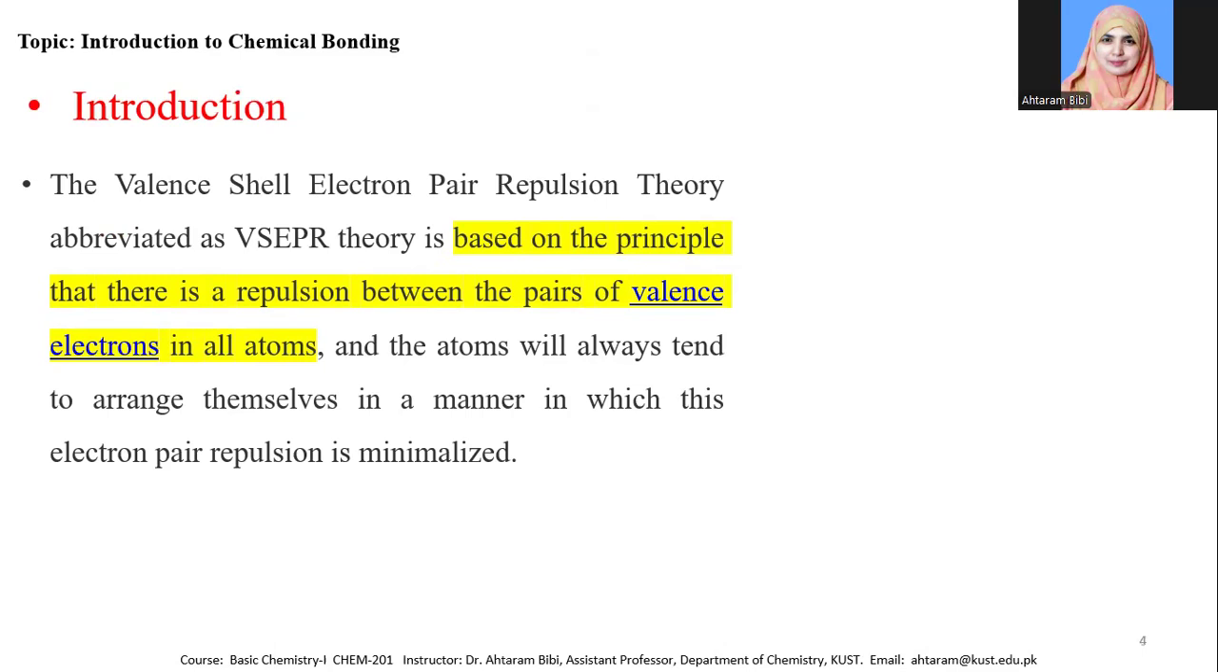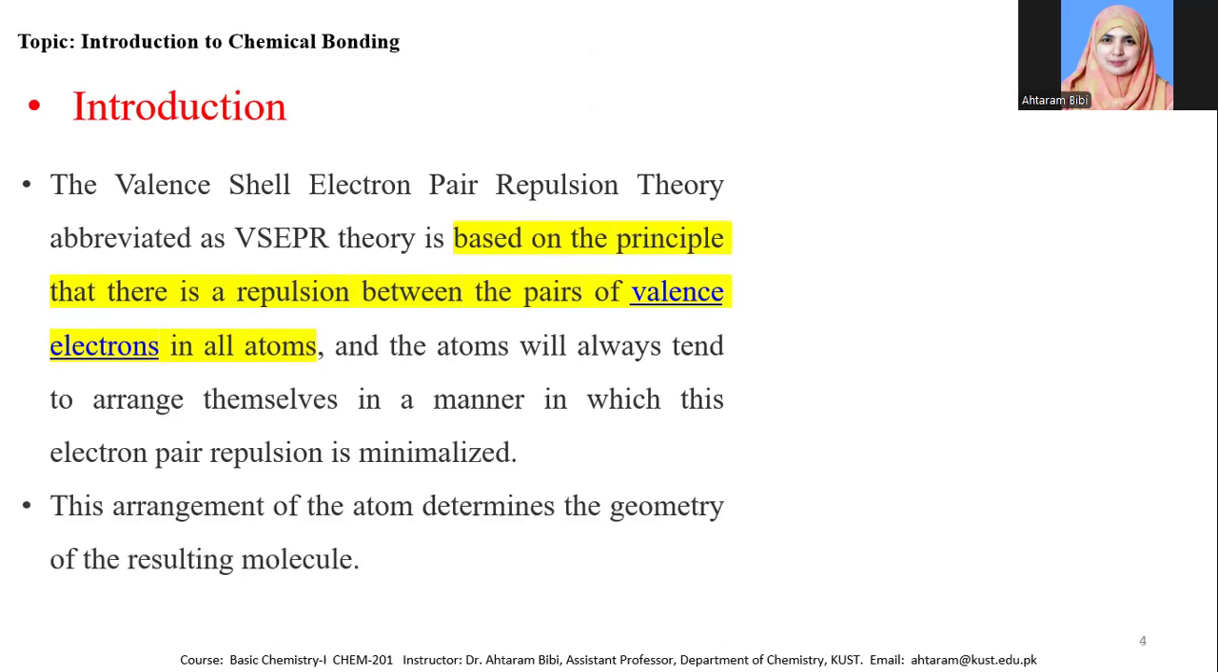The valence shell electron pair repulsion theory, abbreviated as VSEPR theory, is based on the principle that there is a repulsion between the pairs of valence electrons in all atoms and molecules, and the atoms will always tend to arrange themselves in a manner in which this electron pair repulsion is minimized. So the lone pairs of electrons and the bonded pairs of electrons arrange themselves in such a way that the repulsion between these valence electrons is minimum. This arrangement of atoms determines the geometry of the resulting molecule. When they are far away from each other, and the repulsion is minimized, it gives a specific geometry to the given molecule.